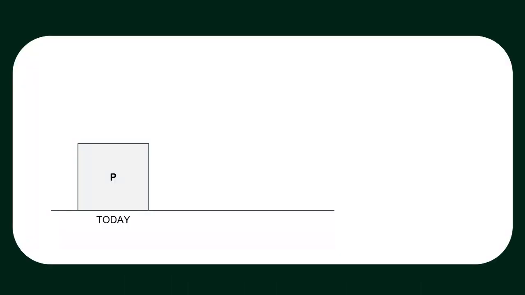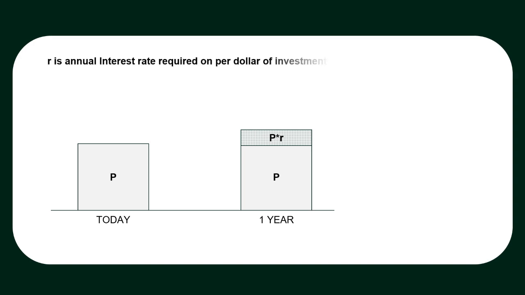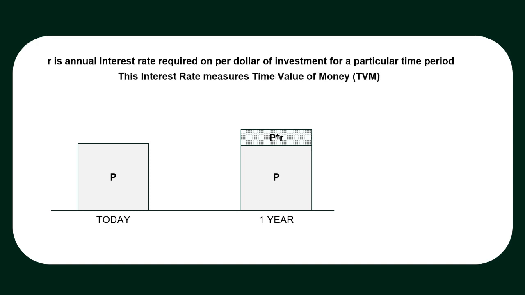What is better if I get $P today or $P after a year? Of course, I want $P today, but will be happy to take it after 1 year if I get compensated by getting return on my initial investment. This R return is an annual interest rate required on per dollar of investment. This interest rate measures time value of money.